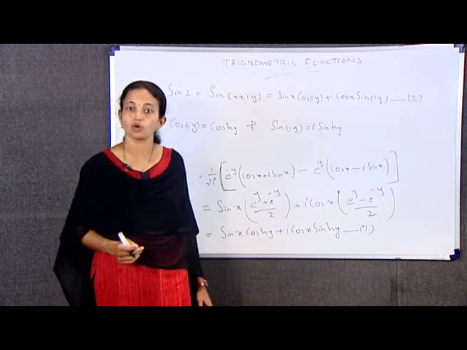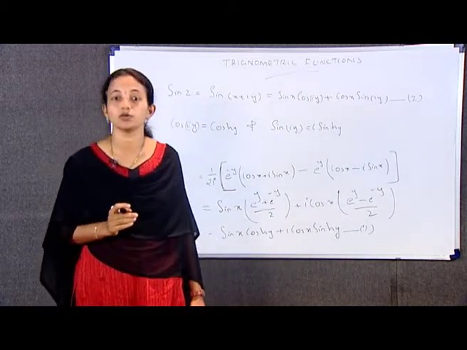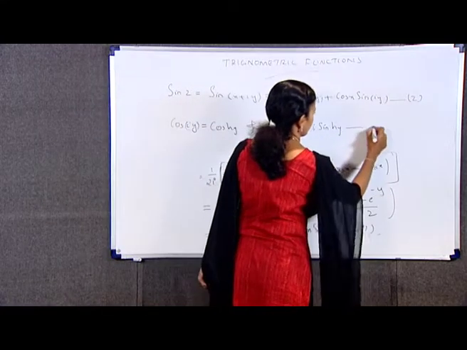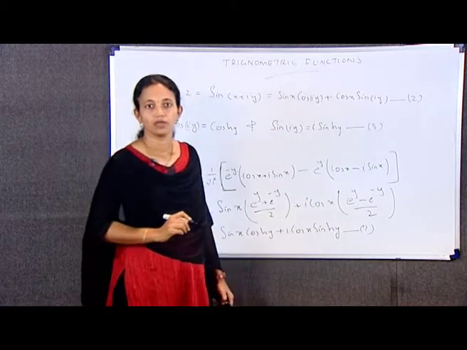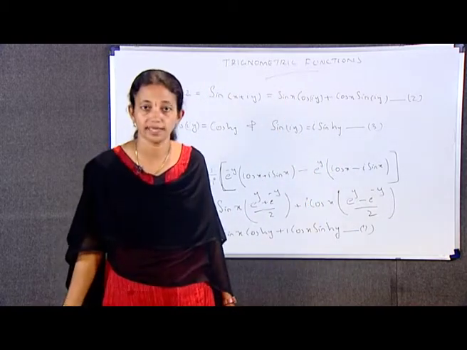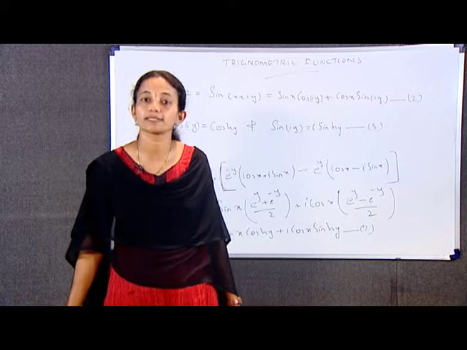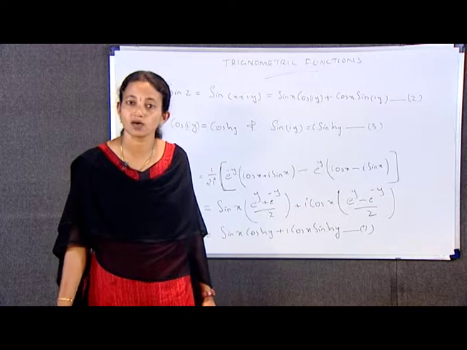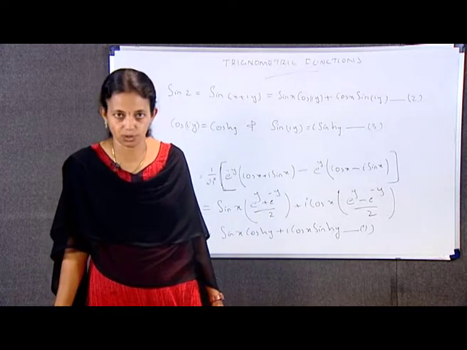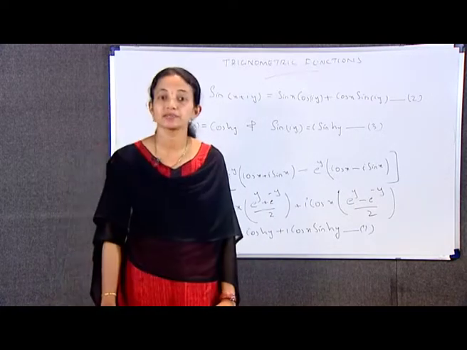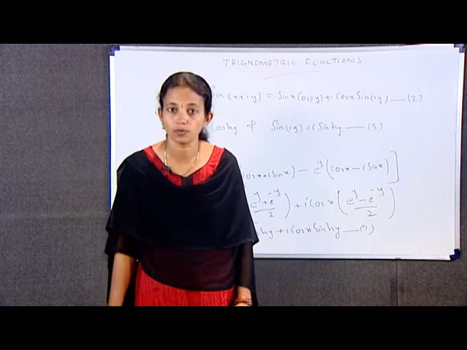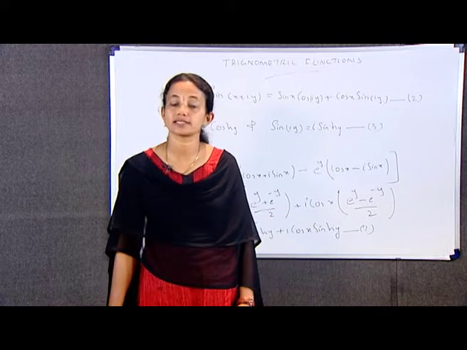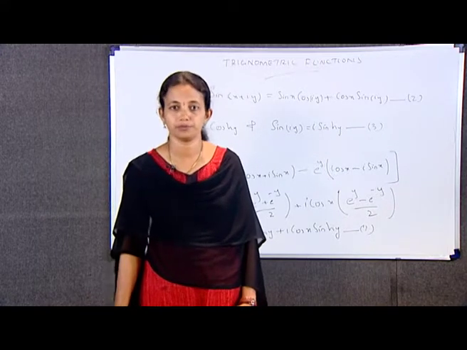Cos iy is equal to cosh y and sin iy is equal to i sinh y, equation number 3, where y is a real number also. Hence, from 2, for z is equal to x plus iy, we obtain sin z is equal to sin x cosh y plus i cos x sinh y, equation number 4. In a similar way, we have cos z is equal to cos x cosh y minus i into sin x sinh y, equation number 5.